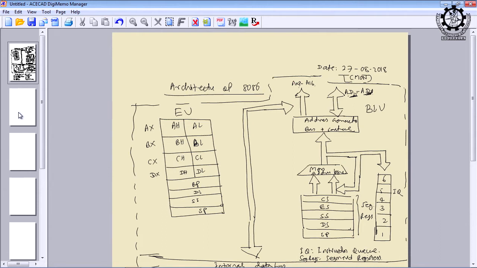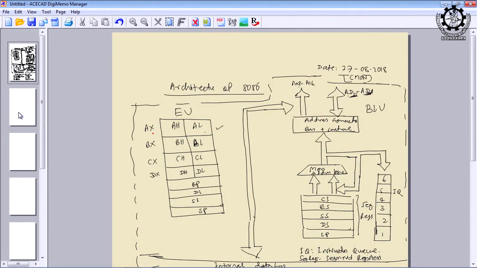So, before going to the control bus, let us look at what is inside the microprocessor 8086. You can see these registers we discussed in the last class, that all registers are of 8 bits, and you can combine H with L to make it X. Again it will serve as the accumulator, as it does in 8085. Similarly, we have BH, BL, which if you want to access as a 16-bit register, you have to name it BX.